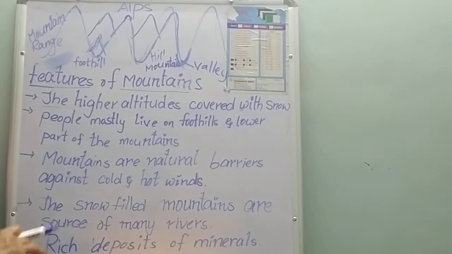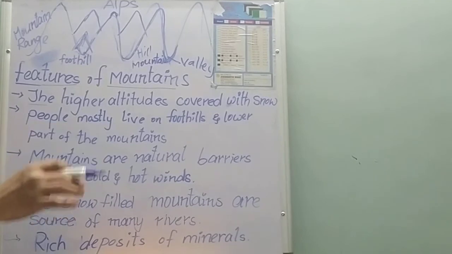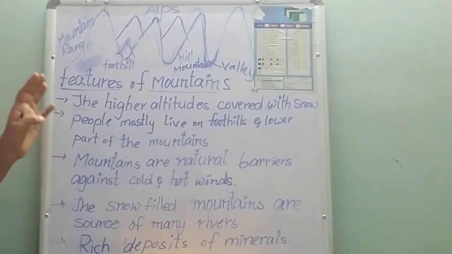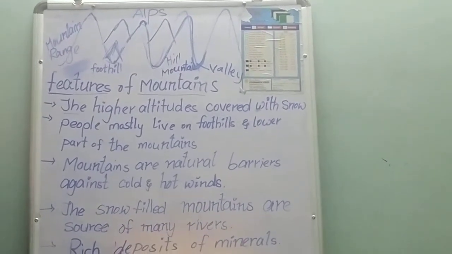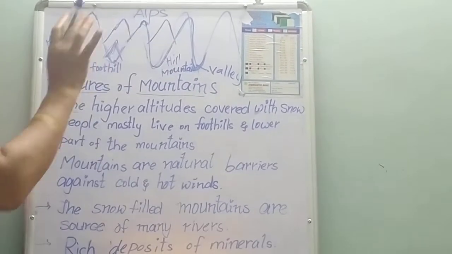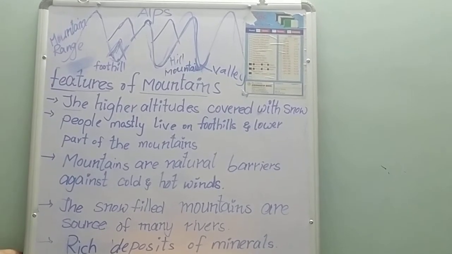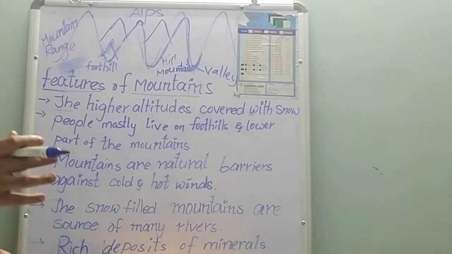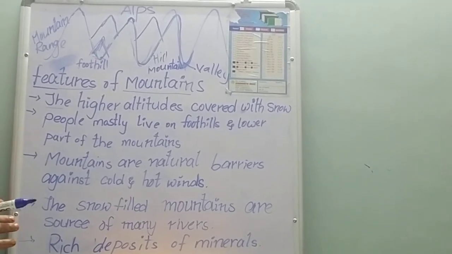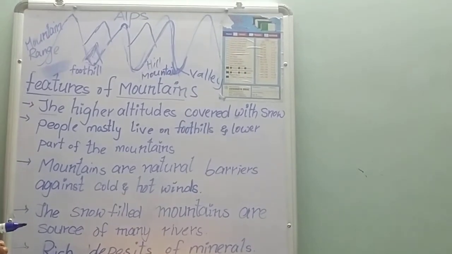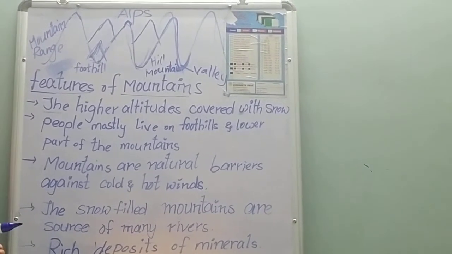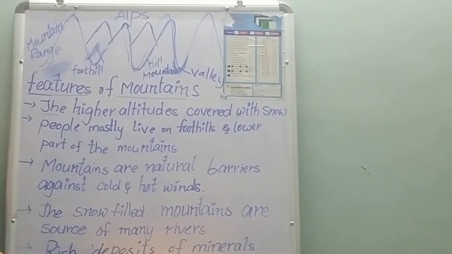And in the mountains we will have rich deposits of minerals. Here we will have coal, iron ore, bauxite, manganese, and copper. These minerals will be there in the mountains. And the mountains will be a tourism place. The region around the mountains is beautiful and becomes a tourism spot, and the government will get more income through tourism. So these are some of the features of the mountains.